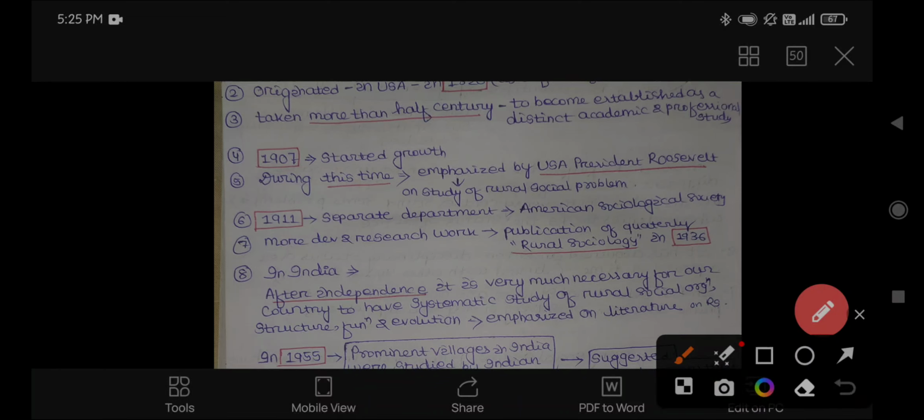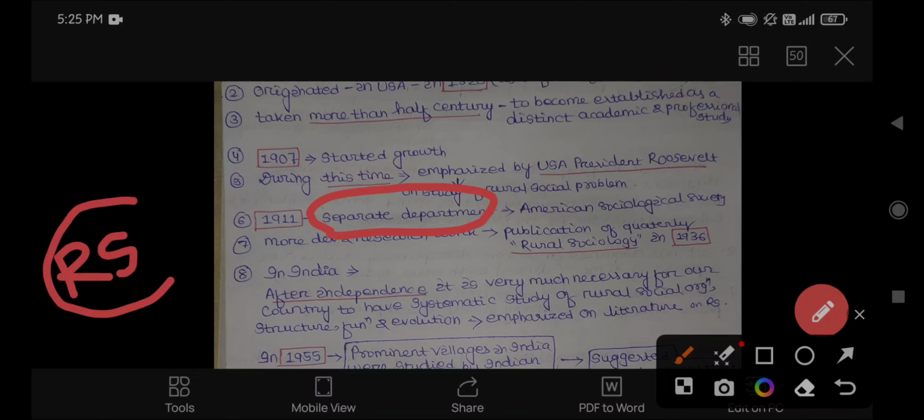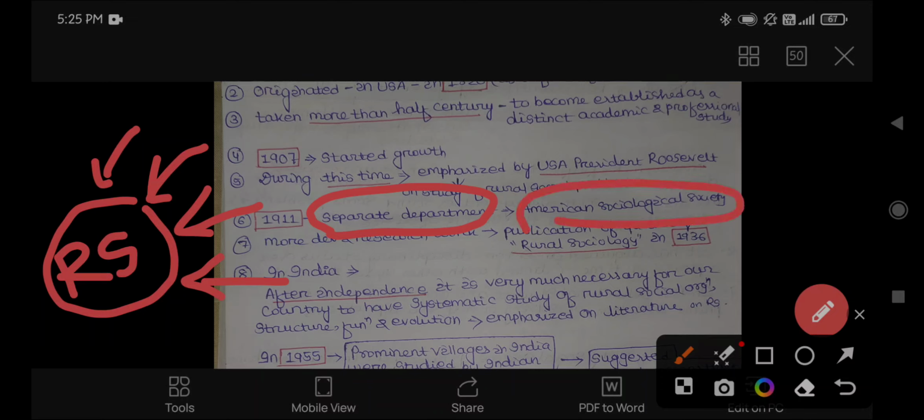Then in 1911 it developed and succeeded in establishing a separate department. That means scholars and researchers had become very advanced in research about rural sociology, and rural sociology became an independent department. Various scholars came and started to research various themes, subject matter and content of rural sociology. Then a separate department was established in American sociological study. Okay, clear?